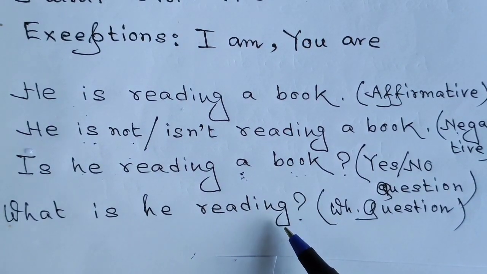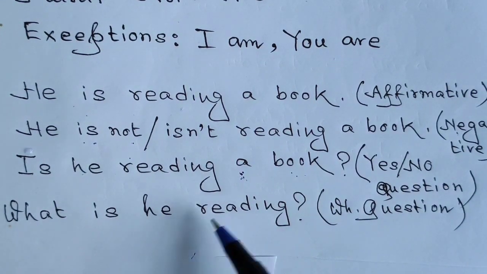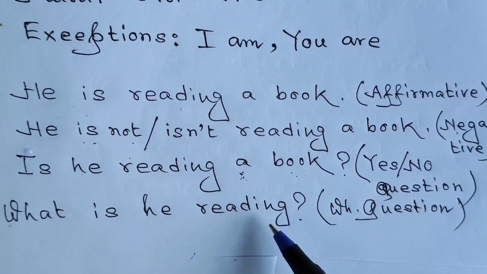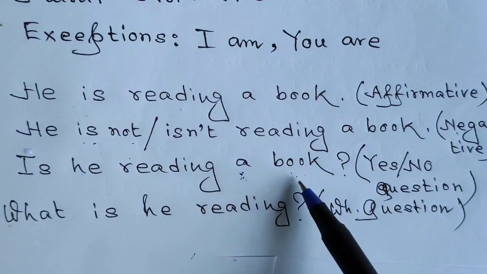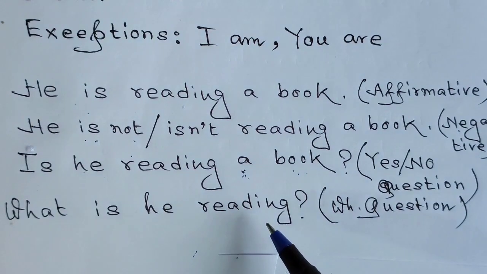Because to answer a WH question, we need to have a new word or some new words which are not there in the question. Well, this part is the answer to this question, and that's why I have dropped this part, and this is how you have to form thousands of sentences.